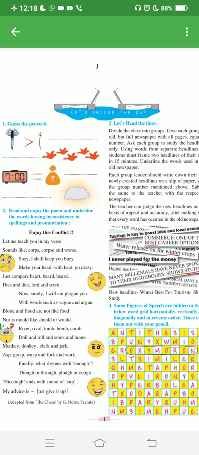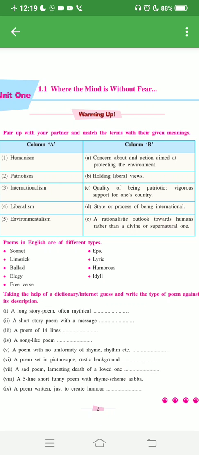Okay? Now we'll come to the next activity. In the next activity, match the columns given, like column A and column B. You have to match them. In column A, number 1 is humanism. Humanism, the answer is E. A rationalistic outlook towards human rather than a divine or supernatural one. Second one is patriotism. Patriotism, Desh Bhakti. The answer will be C. Third, fourth, and fifth, you have to do by yourself.